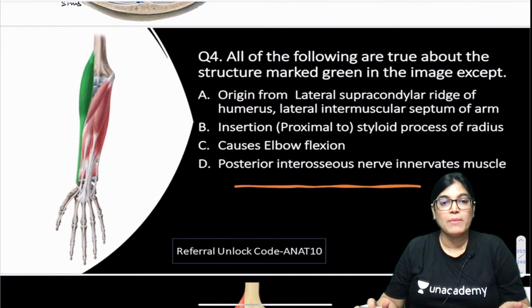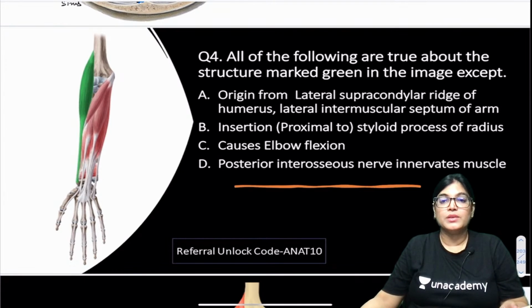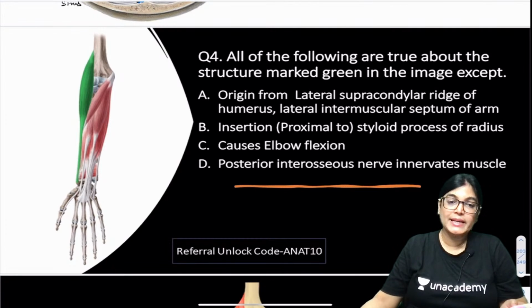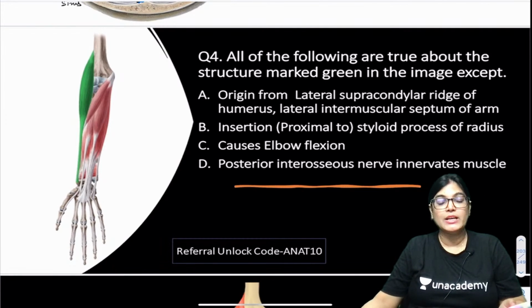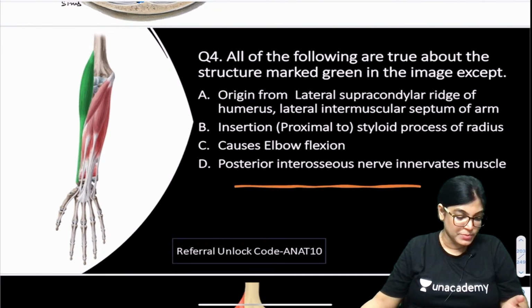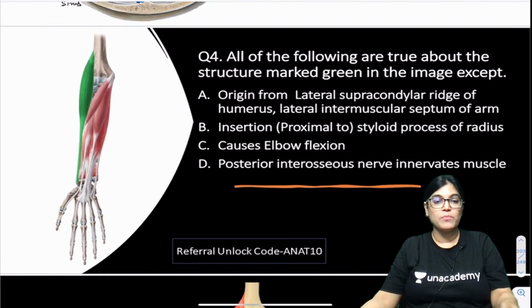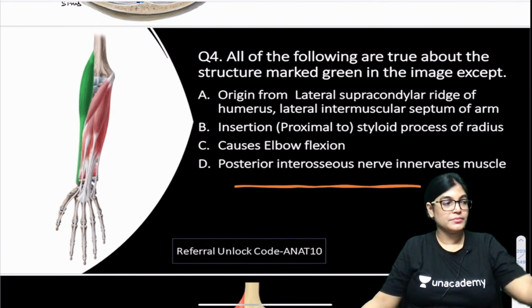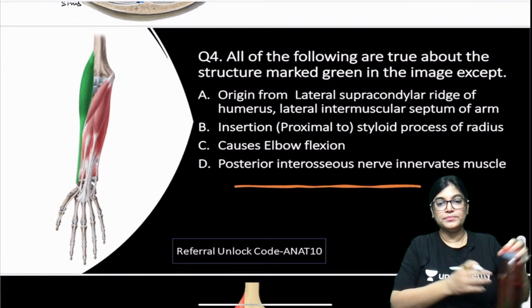is incorrect about it. Origin from lateral supracondylar ridge of the intermuscular septum of arm, and insertion is onto the styloid process of radius, causes elbow flexion, and D option is posterior interosseous nerve innervates the muscle. So according to you, which is the incorrect statement about the muscle? So your time starts now. Mark the answer.